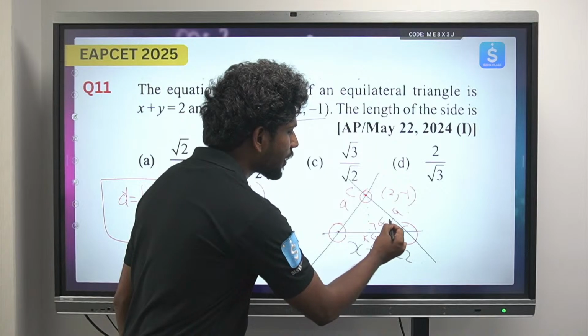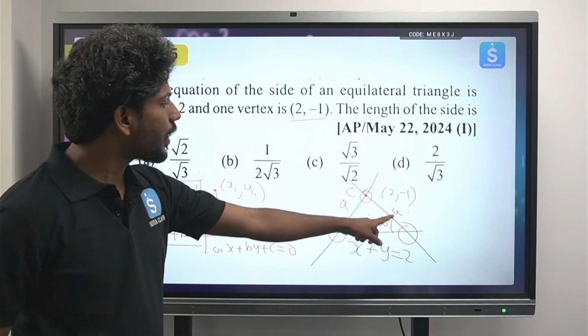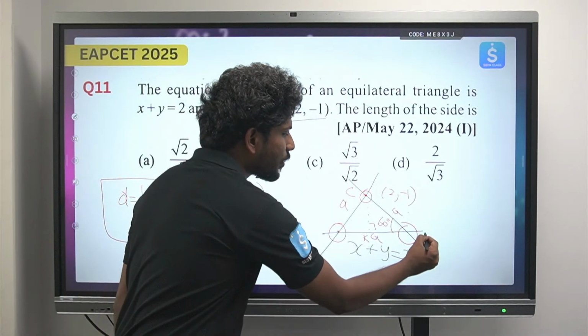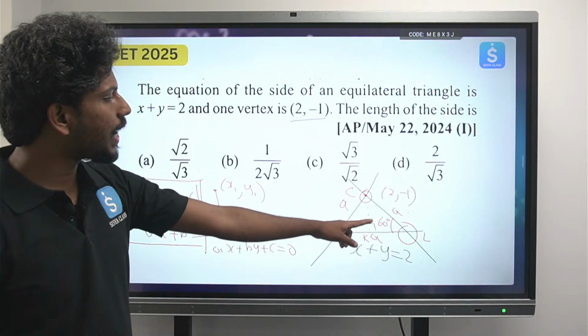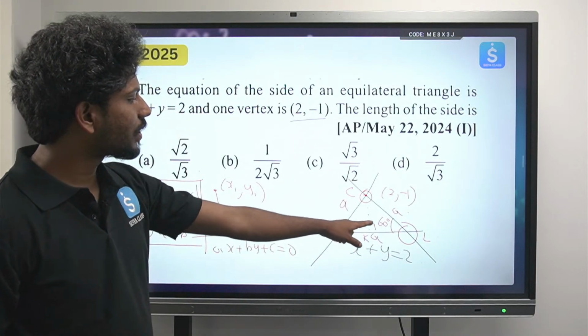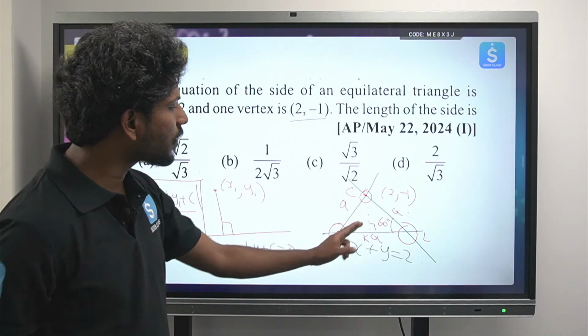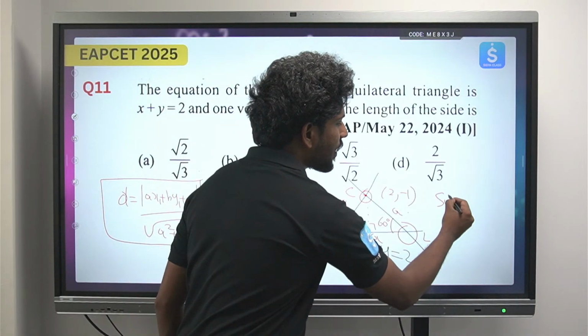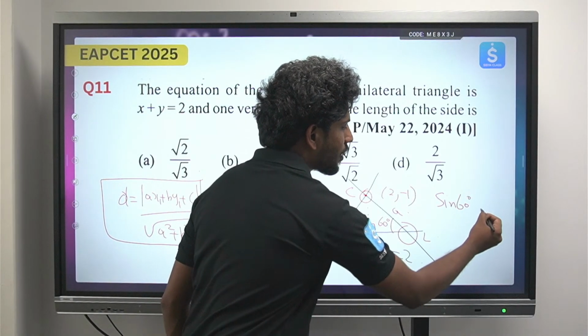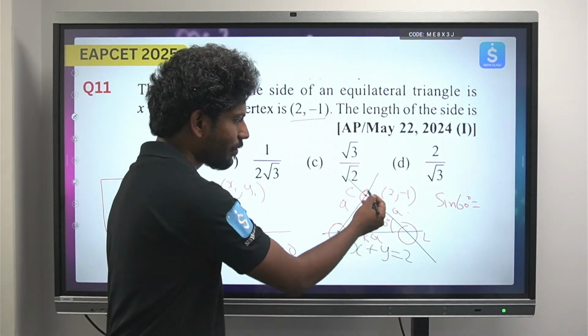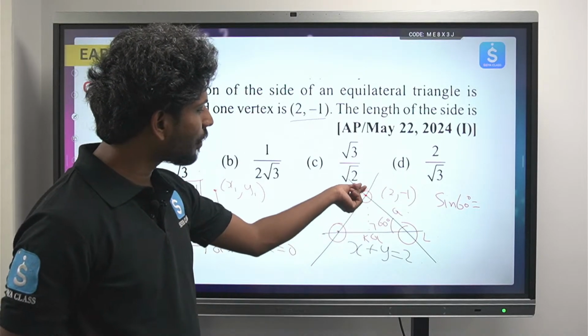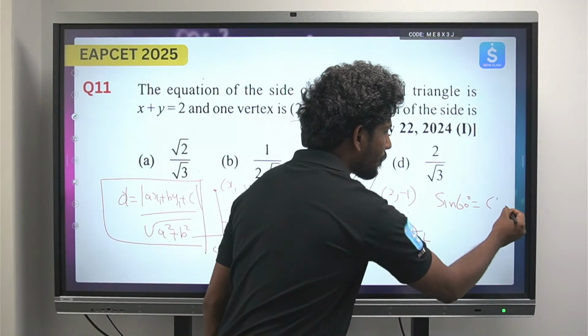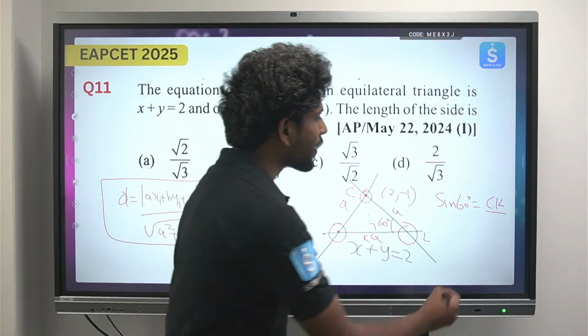So you already know that this is 60 degrees. So in this triangle CKL, if we use sin 60, what is it? Sin 60 is nothing but opposite, that is CK, by hypotenuse, that is CL.